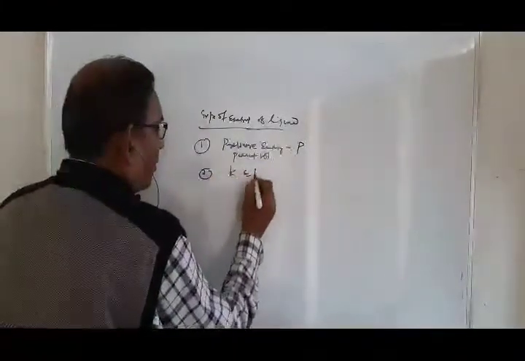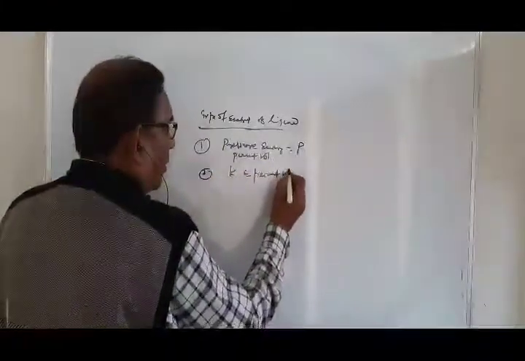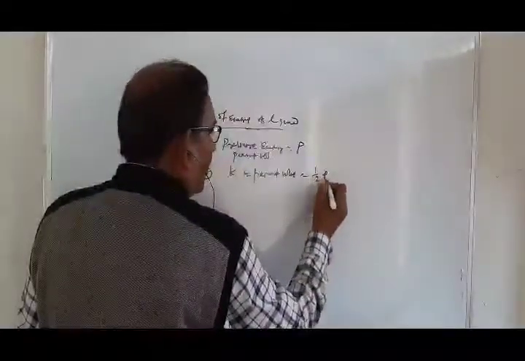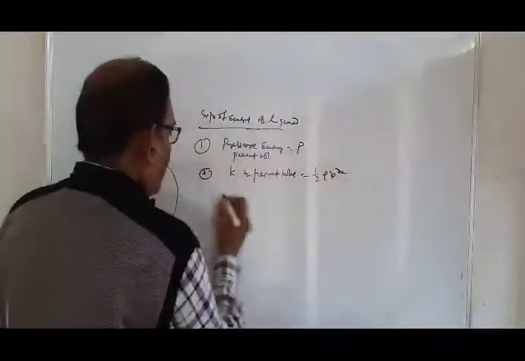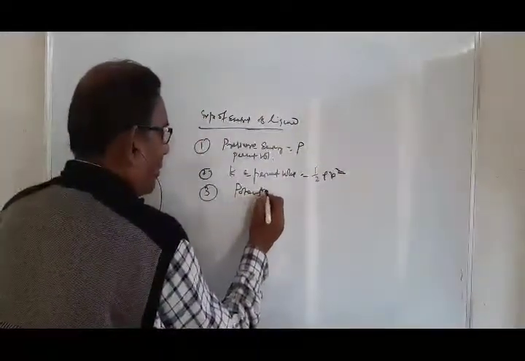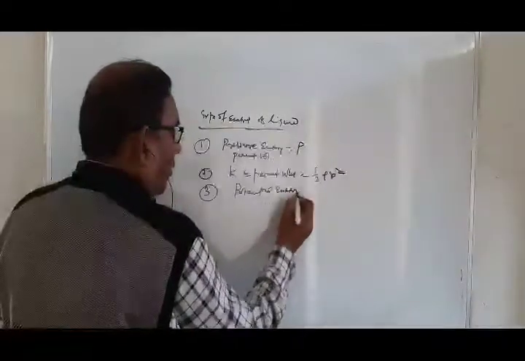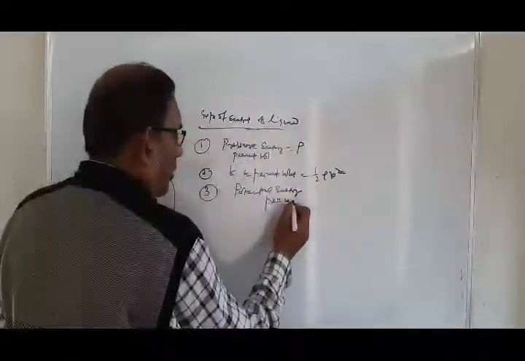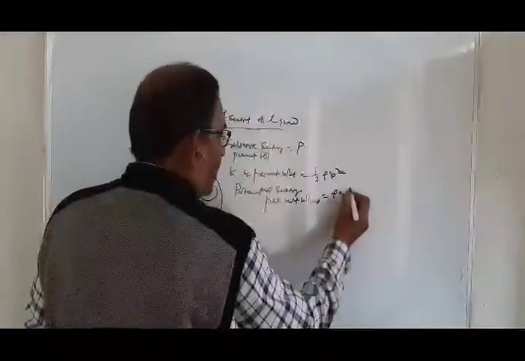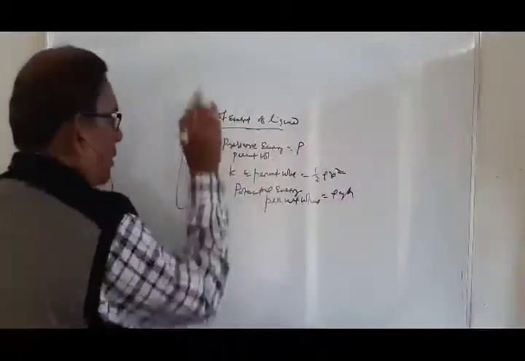Kinetic energy per unit volume, that is half rho v square. Third one is your potential energy per unit volume, that is rho g h. Okay.